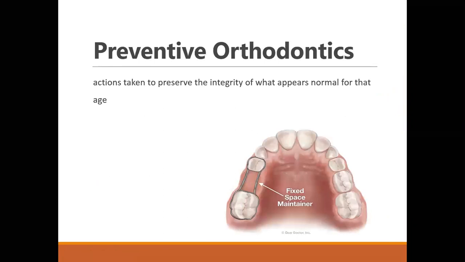Preventive orthodontics. This is action taken to preserve the integrity of what appears normal for that age. This means this is a child with mixed dentition. Now, can you see your central incisor, lateral incisor, then premolar, then molar, meaning first premolar. Here is no second premolar.